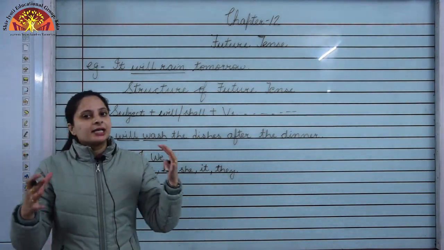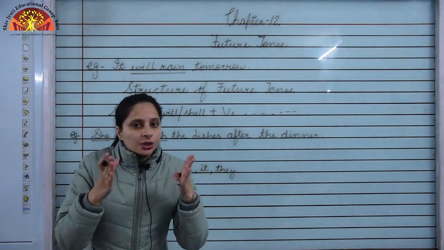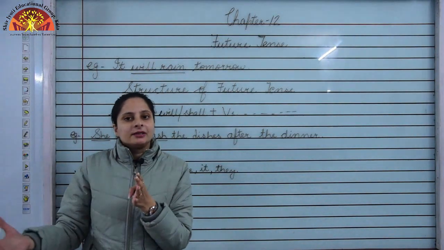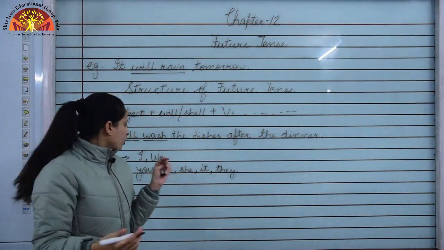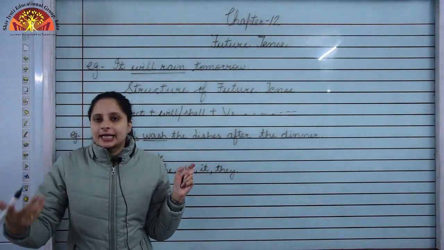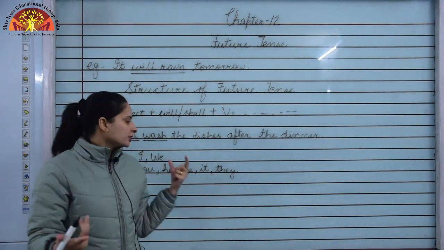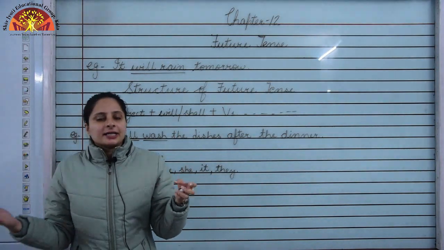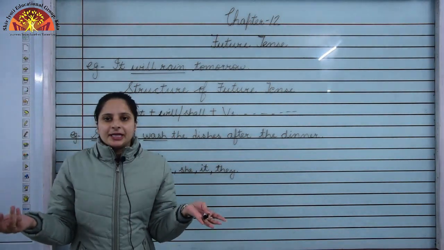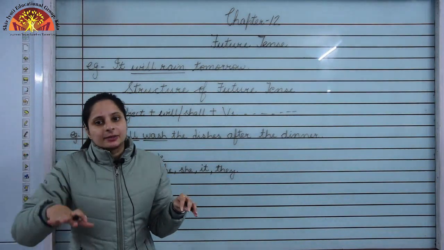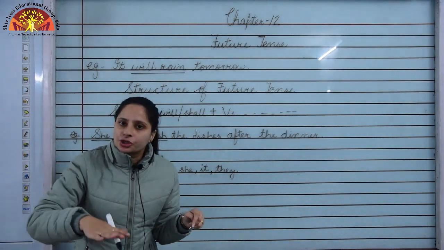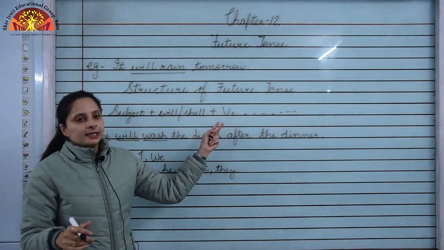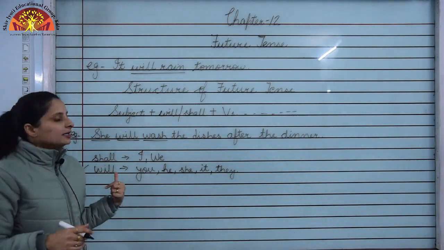And mostly will is used when you are sure about the action to take place sometime in the future. When you are not sure that the action will take place in the future, you use shall. Okay, I shall be late, then you are not sure. Okay, I will be late, that means the action over here is sure. Okay, so this was the structure of future tense and the use of will and shall.